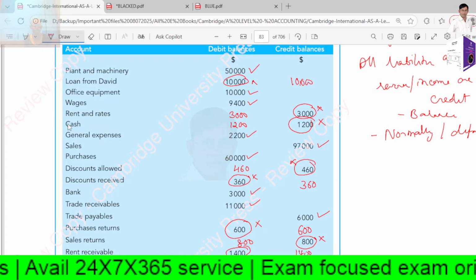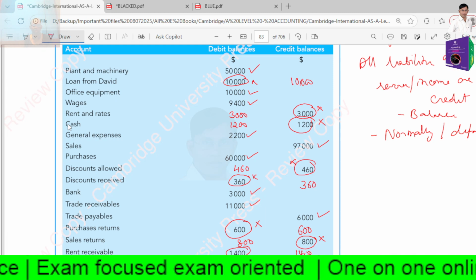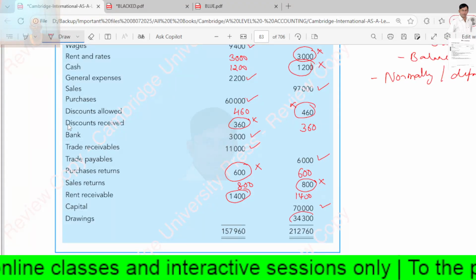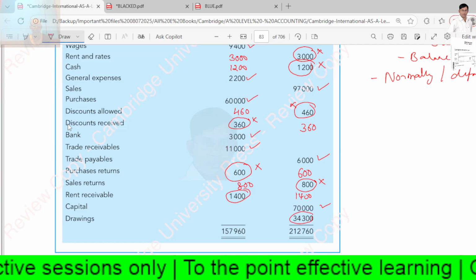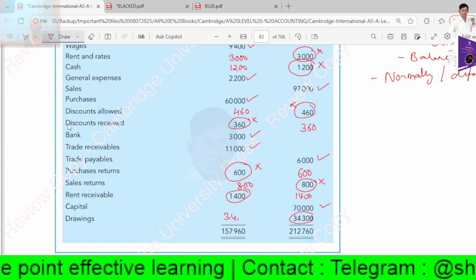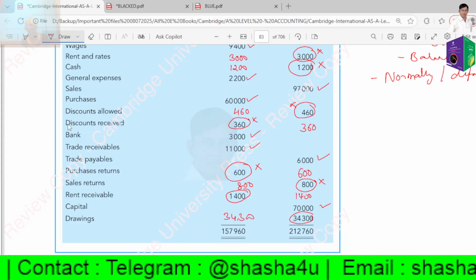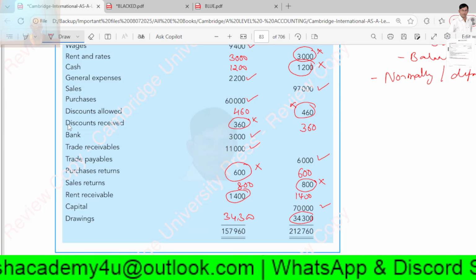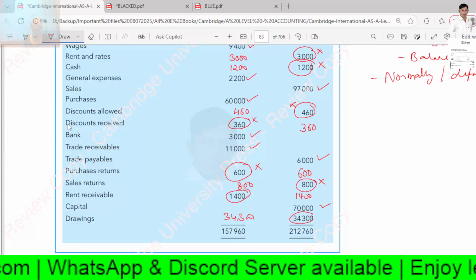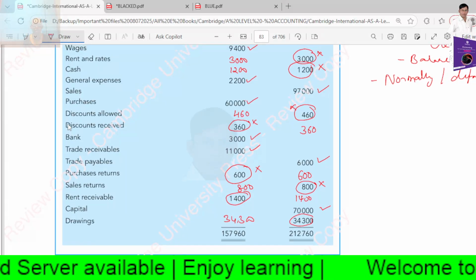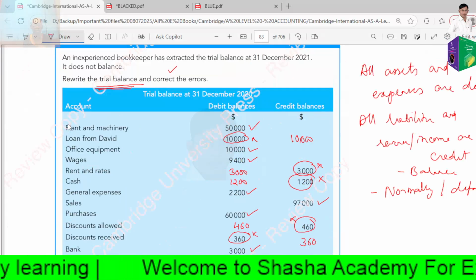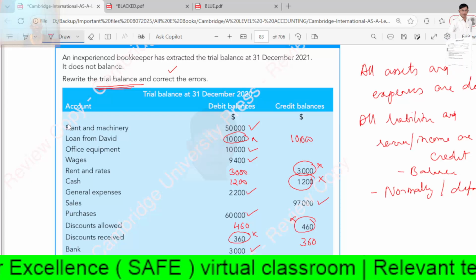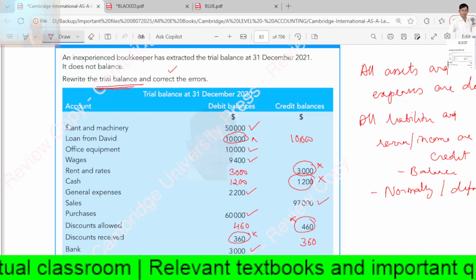Capital is always a liability, it is correct. And drawings is exactly the reverse of capital. Exactly the reverse of capital, drawings will always come here. So now read out the trial balance and cross check, so it should be perfect and it should be matching. This is a very simple question. If you understood the concepts, it is very simple. So just do it and enjoy.